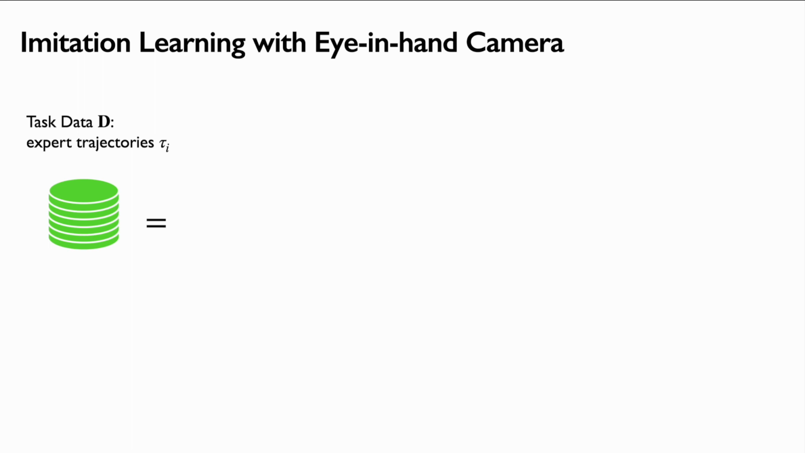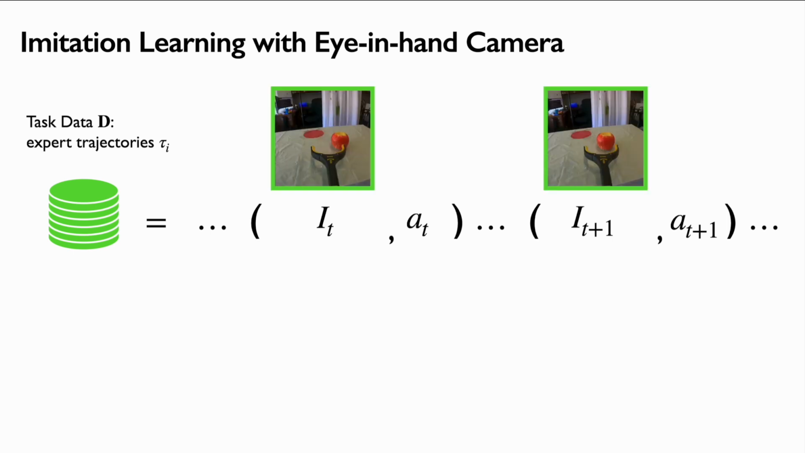In more detail, we are given task data, which is a collection of trajectories collected by the expert. Each trajectory is a series of image action pairs. In this paper, images are views from an eye-in-hand camera, and the actions are relative end effector poses. A policy trained with only task data shows poor generalization.